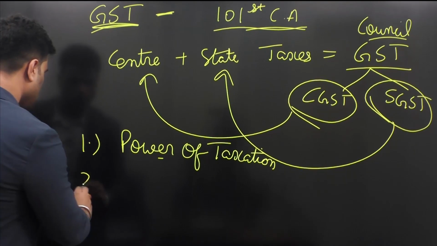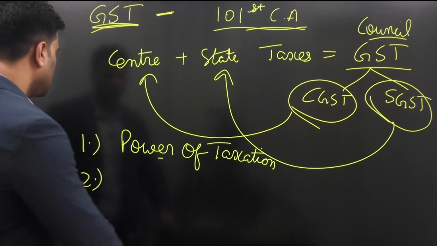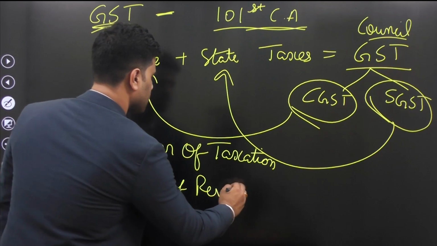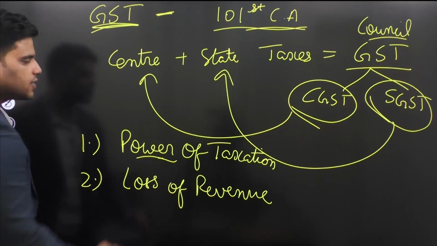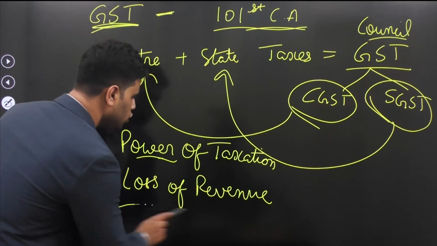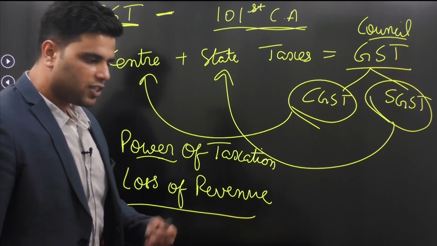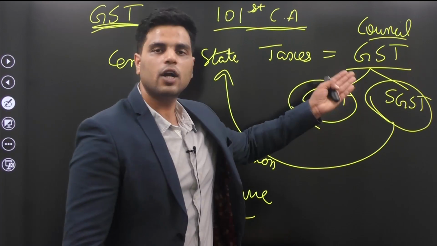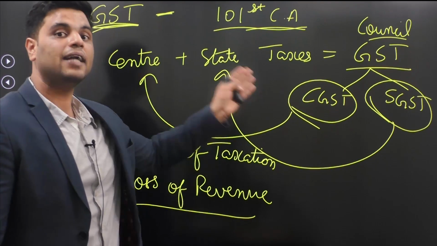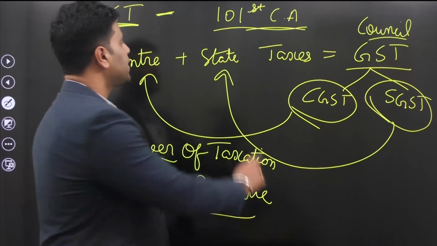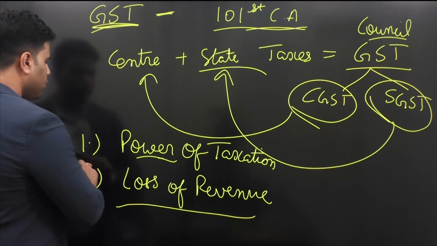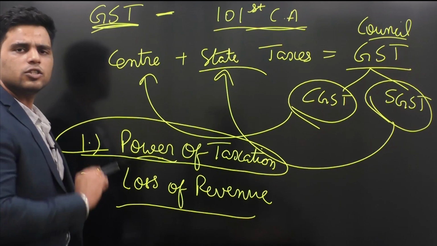Okay. The other part was loss of revenue. So one concern was with respect to sovereignty, tax sovereignty, and the other concern was loss of revenue. States were arguing that under SGST or under GST, they won't get that much revenue as they would have gotten had they persisted with their own taxation regime. That was their idea.